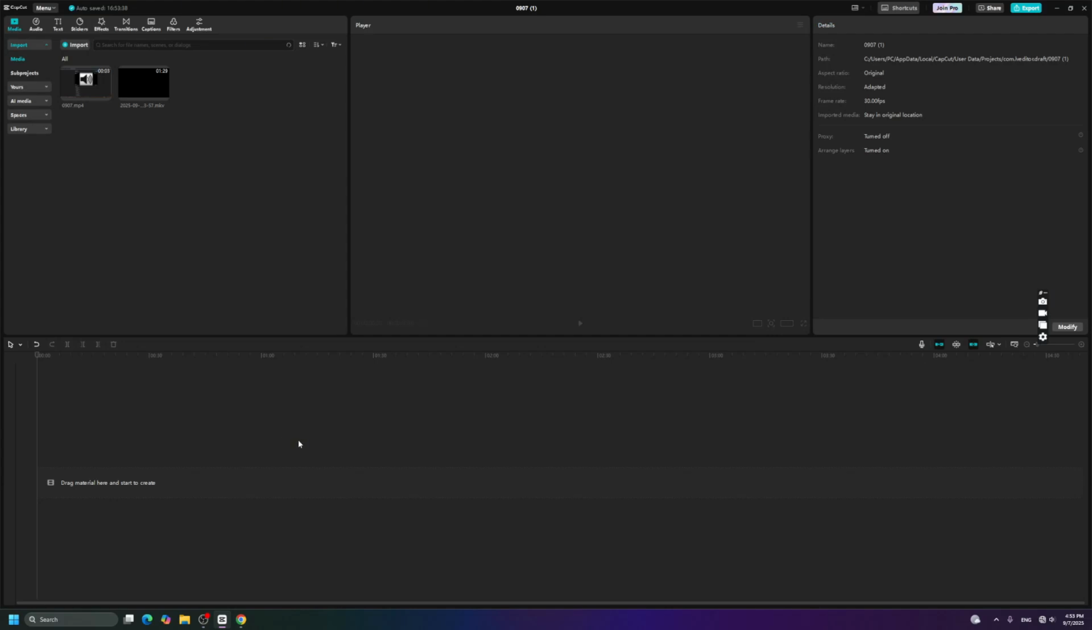This is how to add sound effects to CapCut, because CapCut wants you to buy the pro version just so you can extract the audio from the video that you want to. Yeah, so I'm gonna fix that.